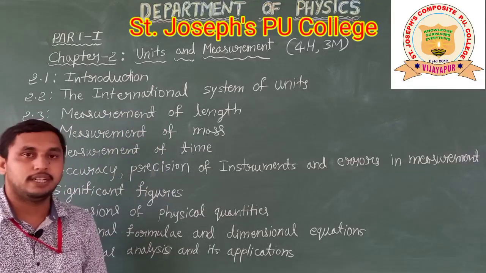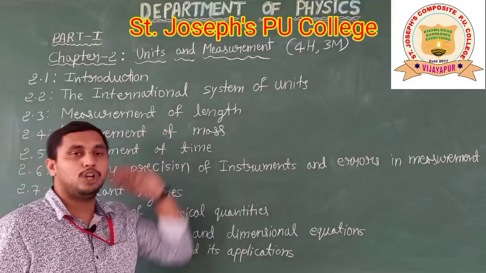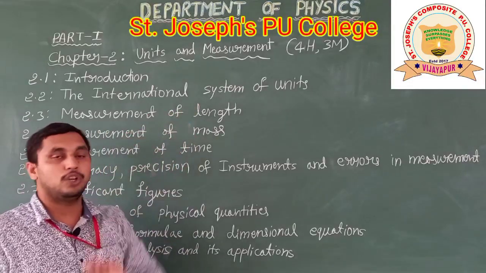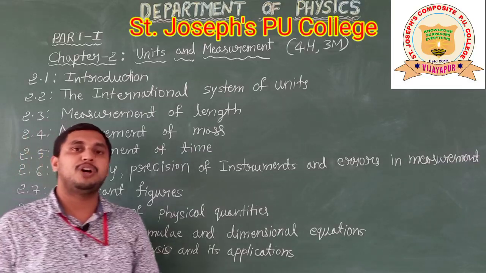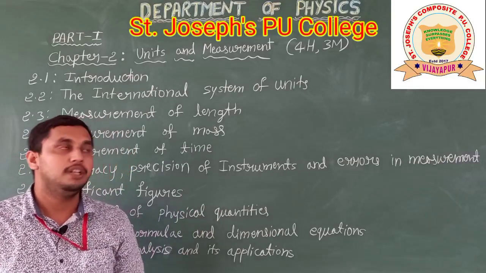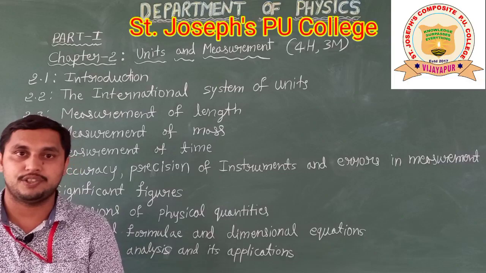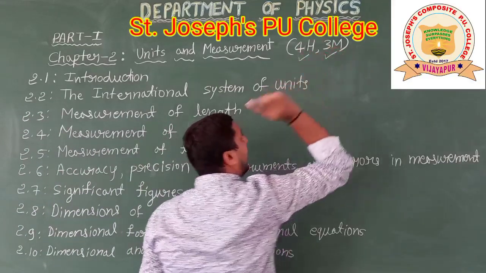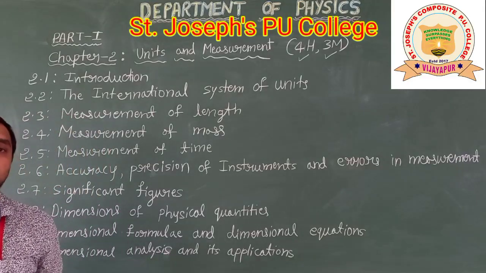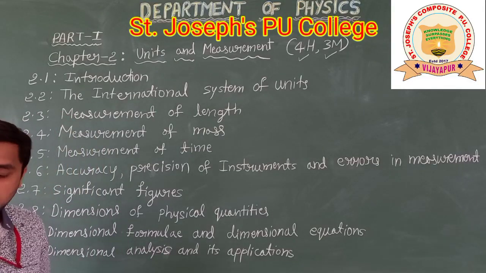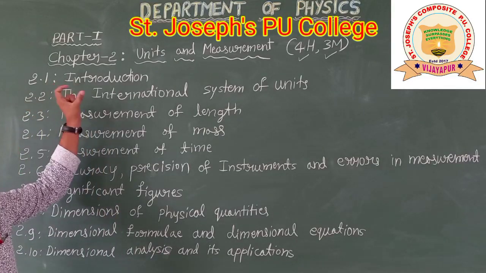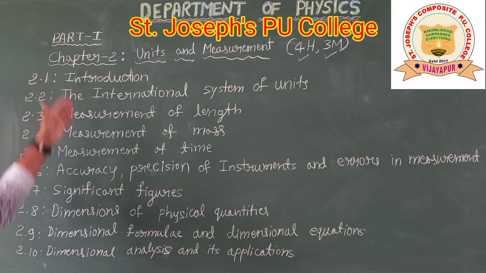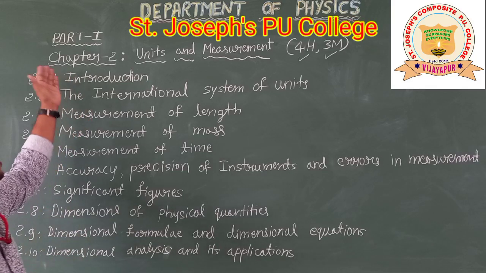Under part 1, that is chapter 2, the name of the chapter is units and measurements. This chapter usually is a 4 hours chapter according to the PU board, and for your final examination, 3 marks is the weightage. So 4 hours chapter and 3 marks will be the weightage. Now in this chapter we are going to discuss the points like this. So keep it in your mind.